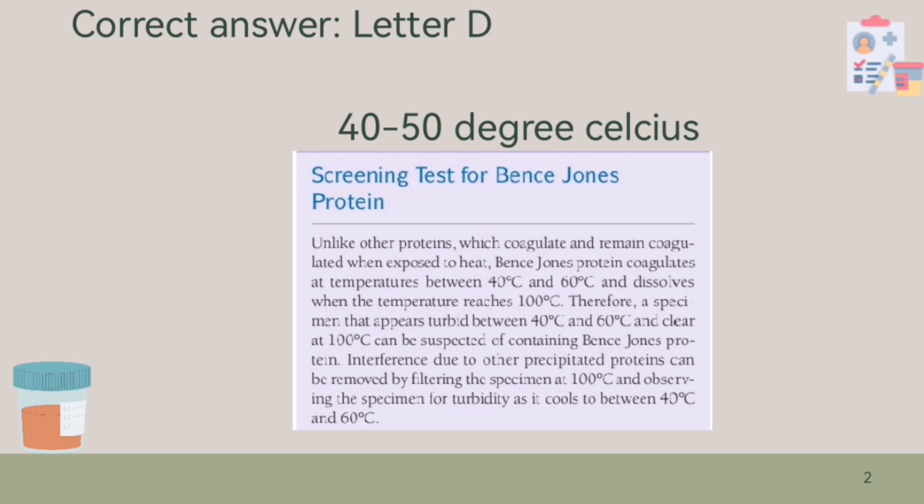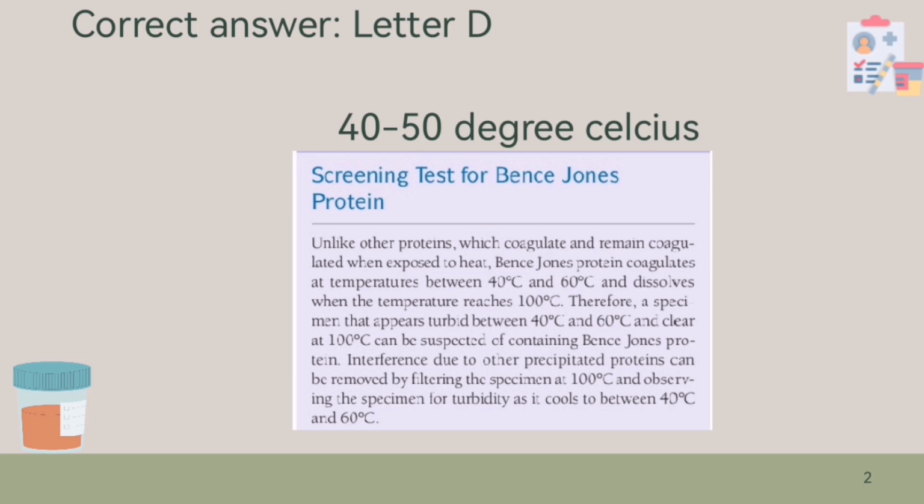Why? According to Strasinger, unlike other proteins which coagulate and remain coagulated when exposed to heat, Bence-Jones protein coagulates at temperature between 40 degrees Celsius and 60 degrees Celsius and dissolves when the temperature reaches 100 degrees.